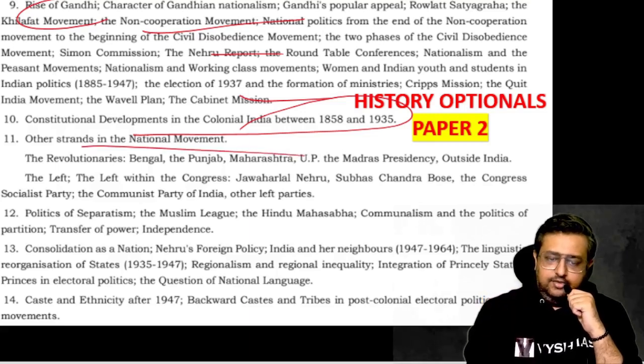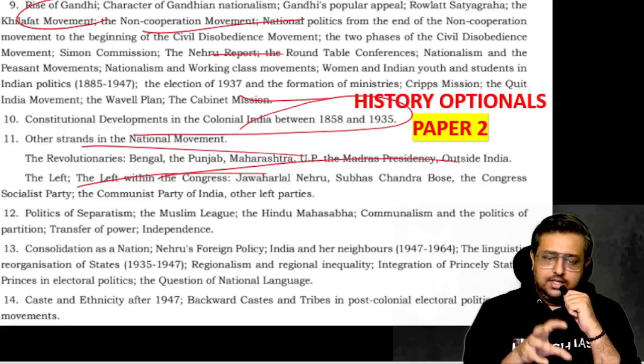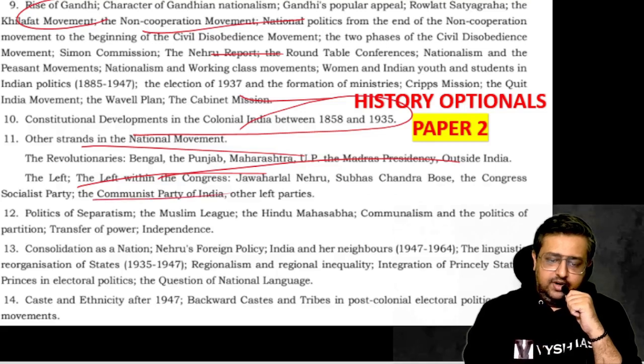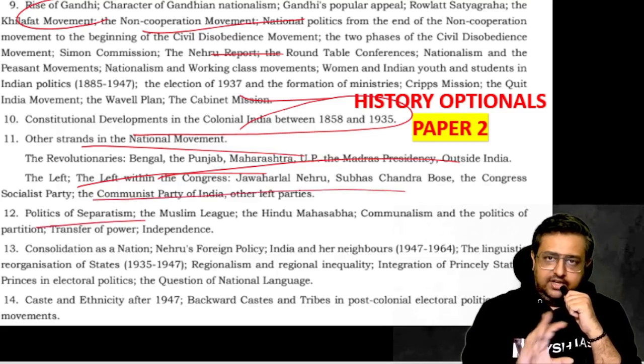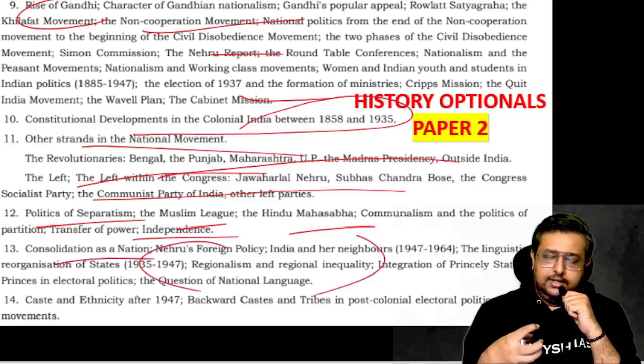And then the revolutionary movements in all this, whether it's Bengal, Punjab, Maharashtra, Madras, outside India, everything. And different parties which we have, left and right both. Then politics of separatism, that is the Muslim League came, Hindu Mahasabha came. And then consolidation as a nation, meaning Nehru's foreign policy, and it's like we are nearing independence, and the post-independence also will be there.